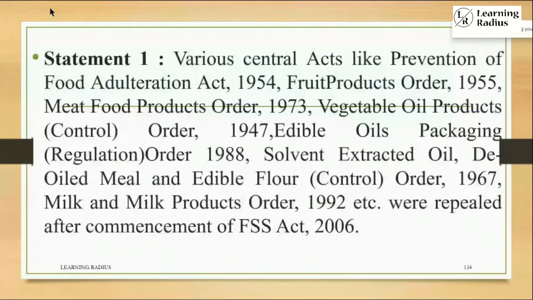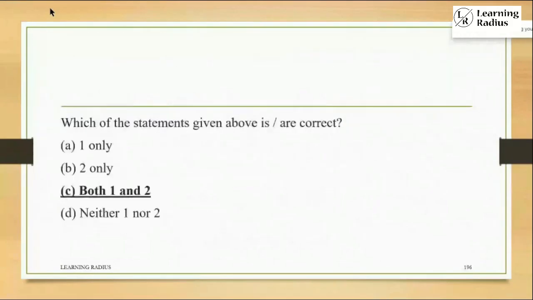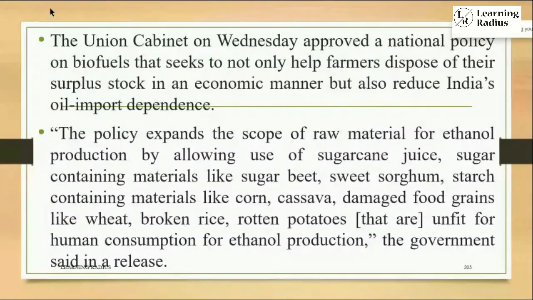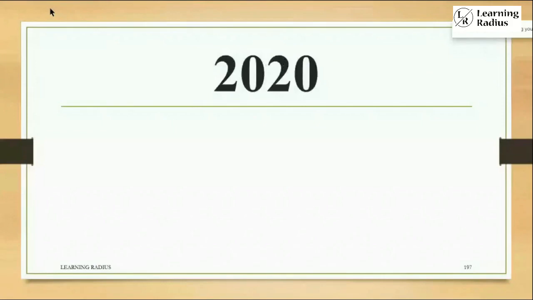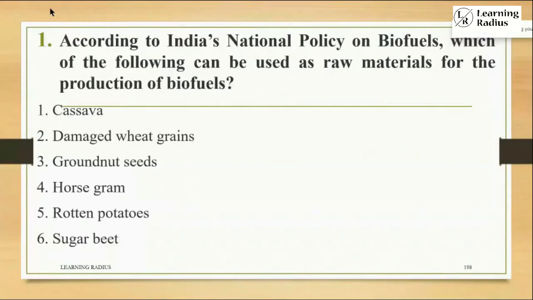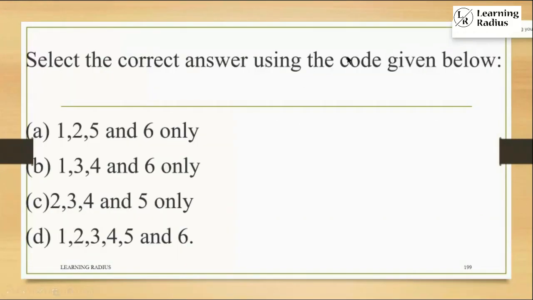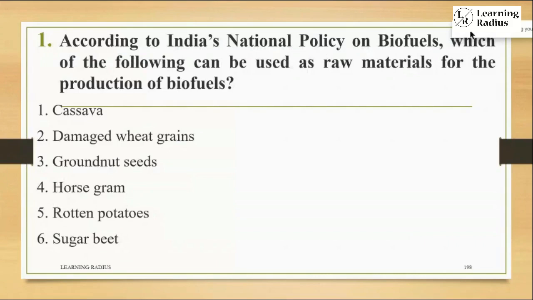All that moving slides we'll discuss from July 12th onwards, don't worry. Now, when it comes to 2020, the question was: according to India's national policy on biofuels, which of the following can be used as raw material for the production of biofuels?